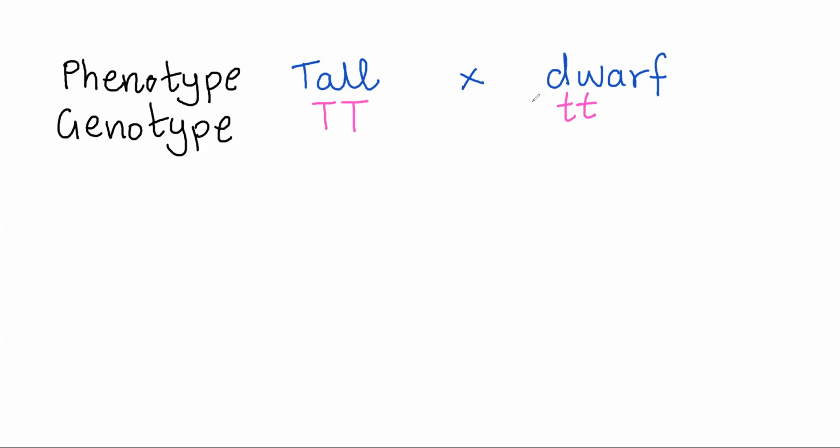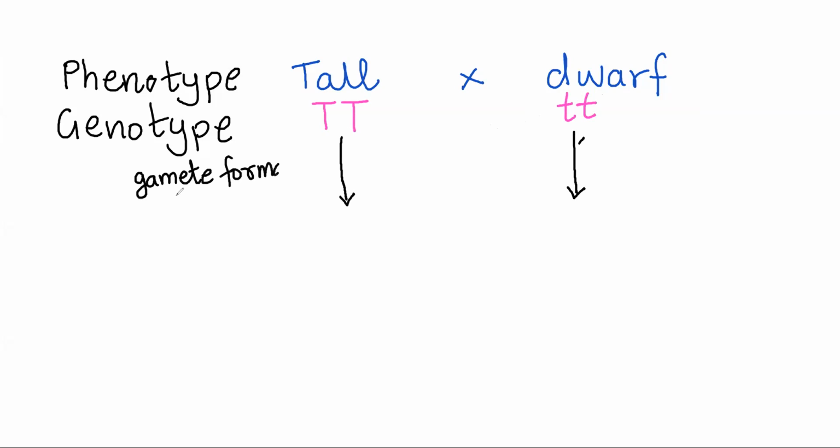Then they will undergo formation of gametes. So this arrow represents gamete formation.